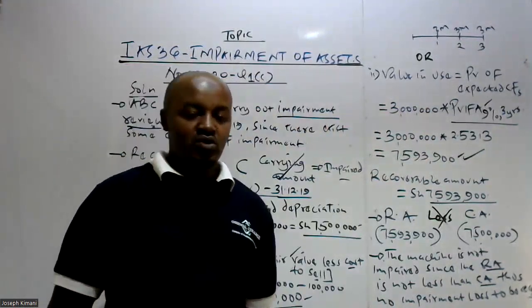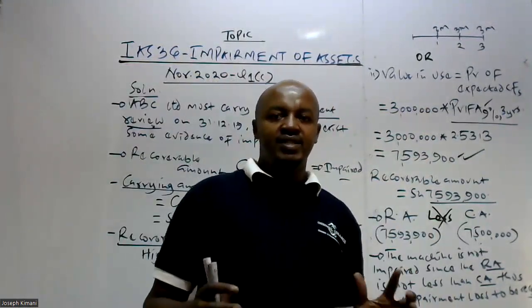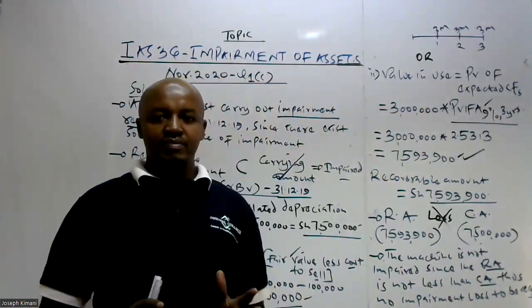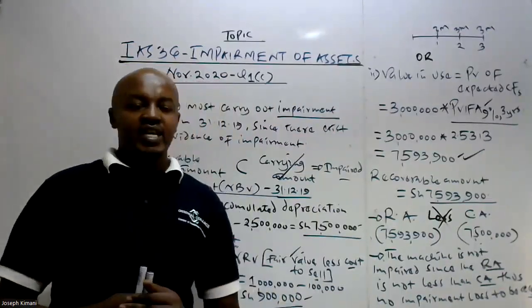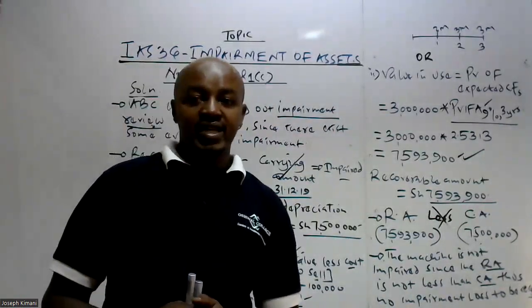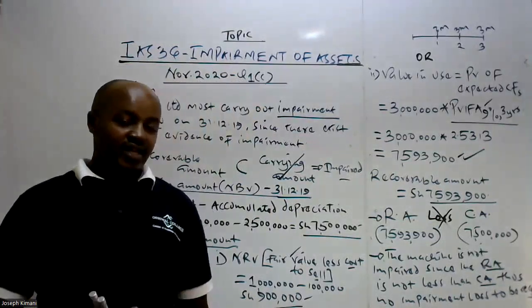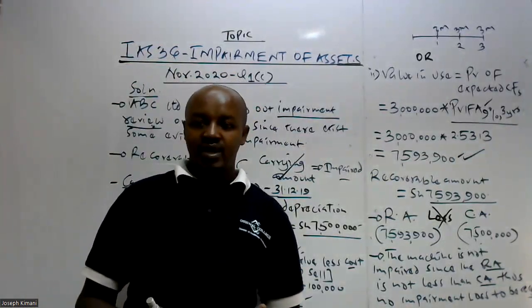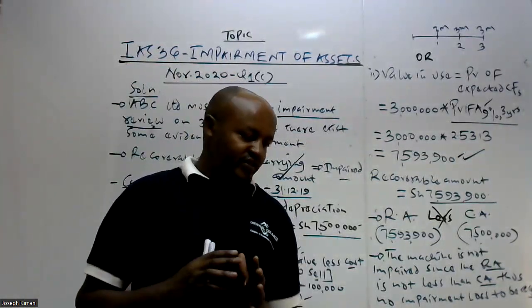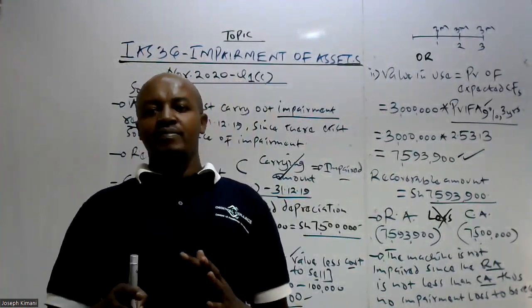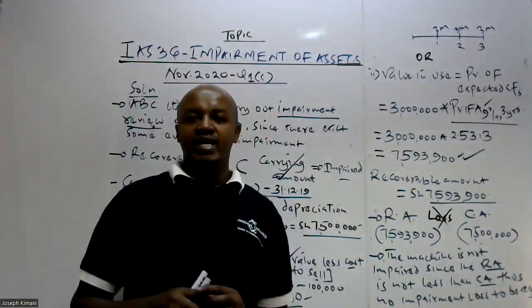It is important to note that according to IAS 36, an entity should carry out an impairment review at the end of the year if there exists a factor or indicator which shows that the asset could be impaired. This entails comparing two values, the recoverable amount and the carrying amount.